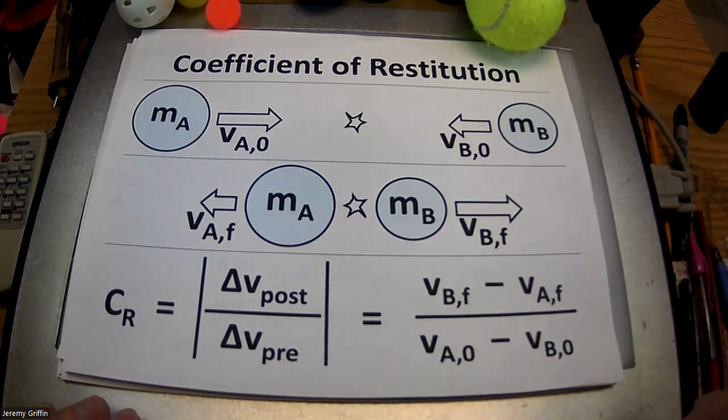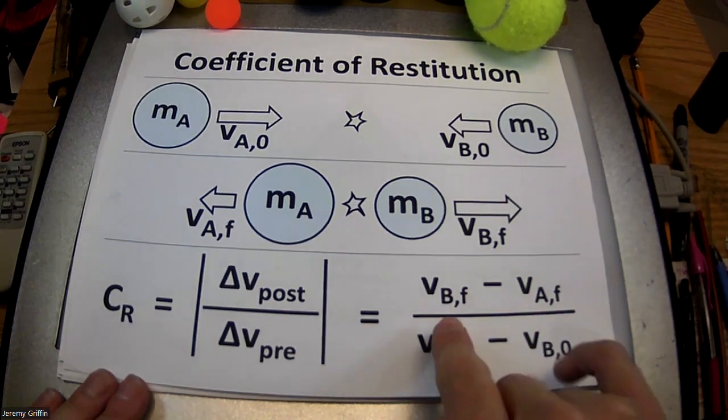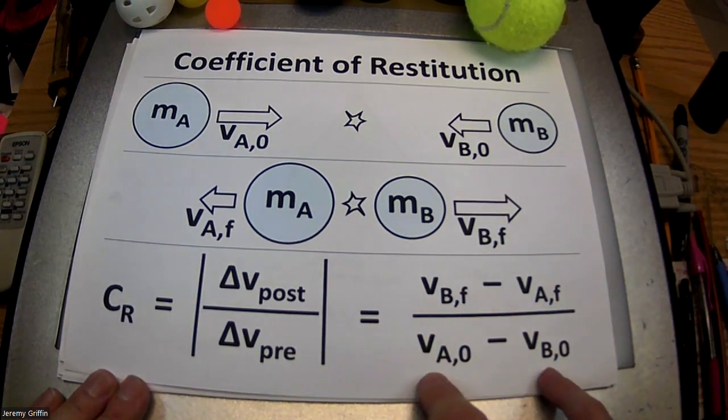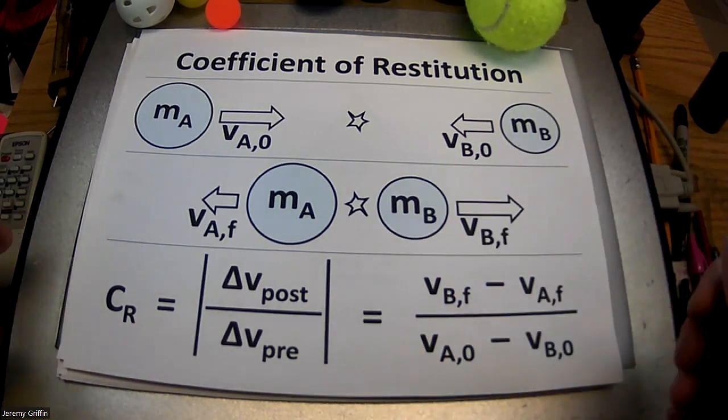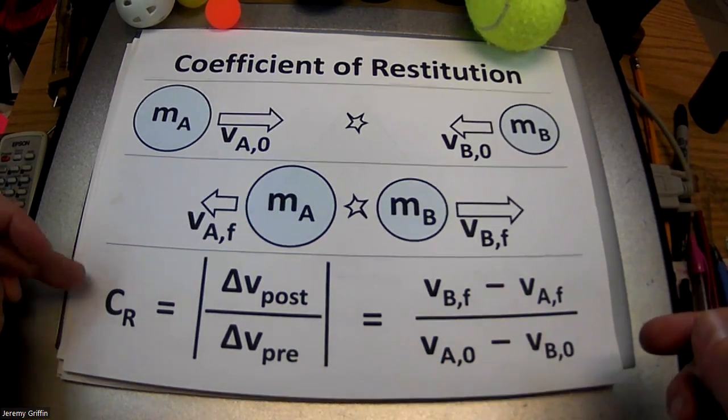or you can slap a negative sign on, or you can do what I did here, which is that I did B minus A on top and A minus B on the bottom, right? So you got final and then initial, right? So that you come out naturally having a positive value for this.